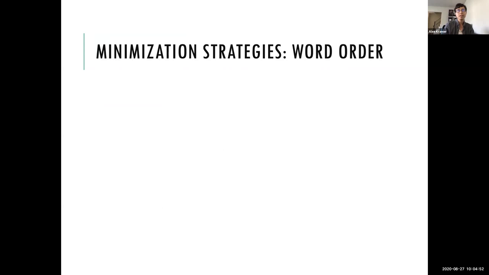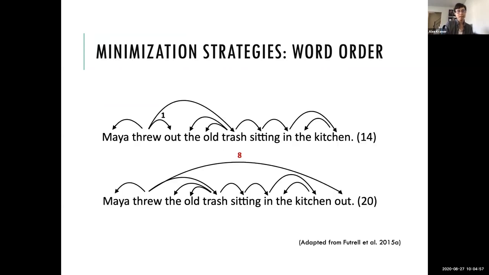So one way that you can minimize your dependencies is through choice of word order. These sentences here are similar to the one from the previous slide, but now we have this really long object, right? In the first sentence, the dependency between threw and out is still just 1. But in the second, if we move out all the way to the end of the sentence, then suddenly we have a much longer dependency of length 8. And so the total dependency length of both of these sentences is also quite different. The first is much shorter than the second, and the first is also typically preferred by speakers of English.